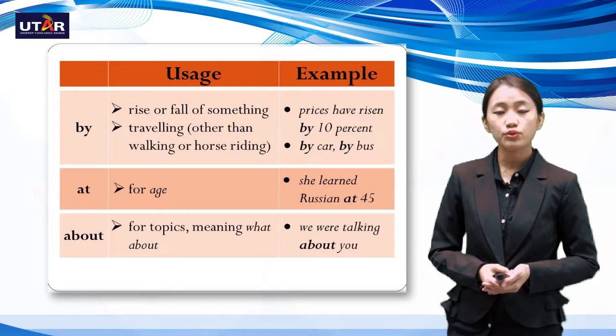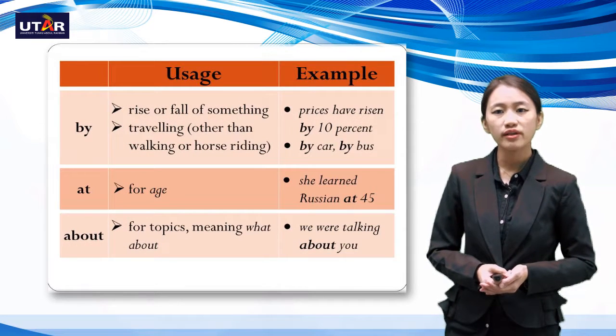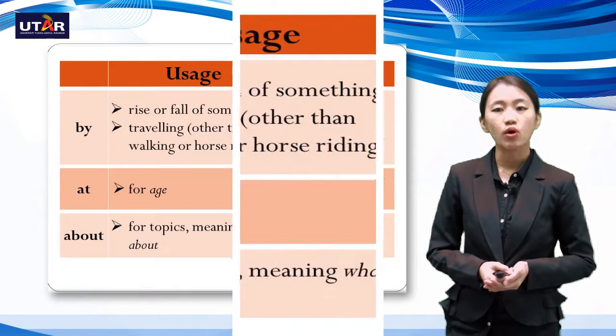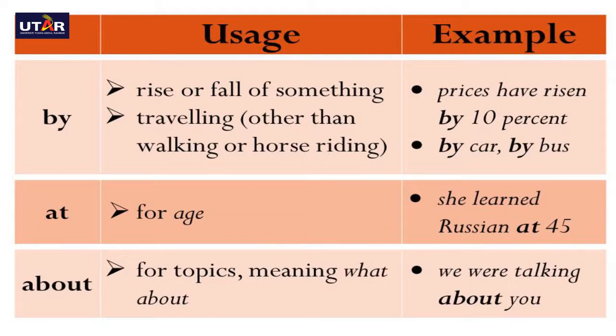We can also use by to indicate a rise or fall of something or traveling other than walking or horse riding. So for example here, prices have risen by 10% or by car or by bus. So here the rise and fall would be it has risen or fallen by how many percent.